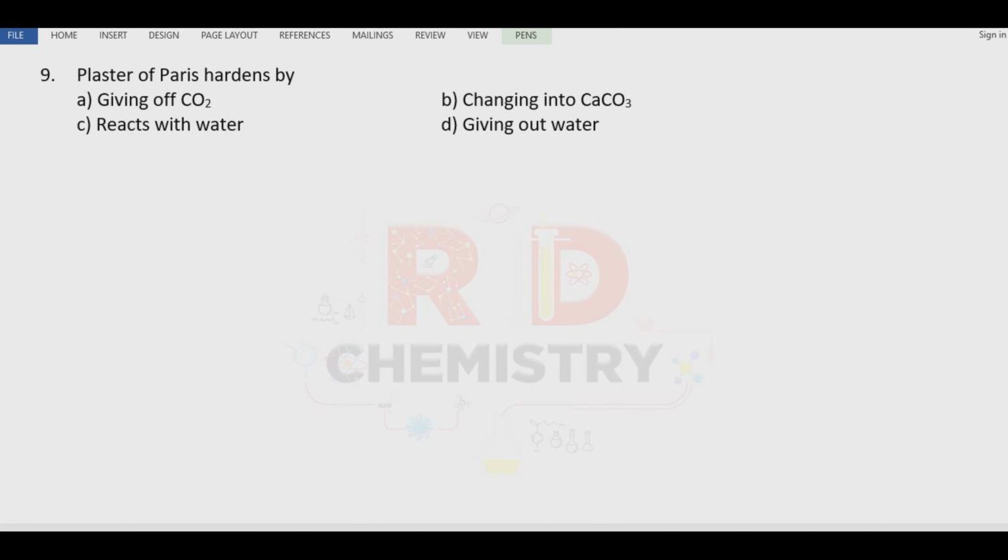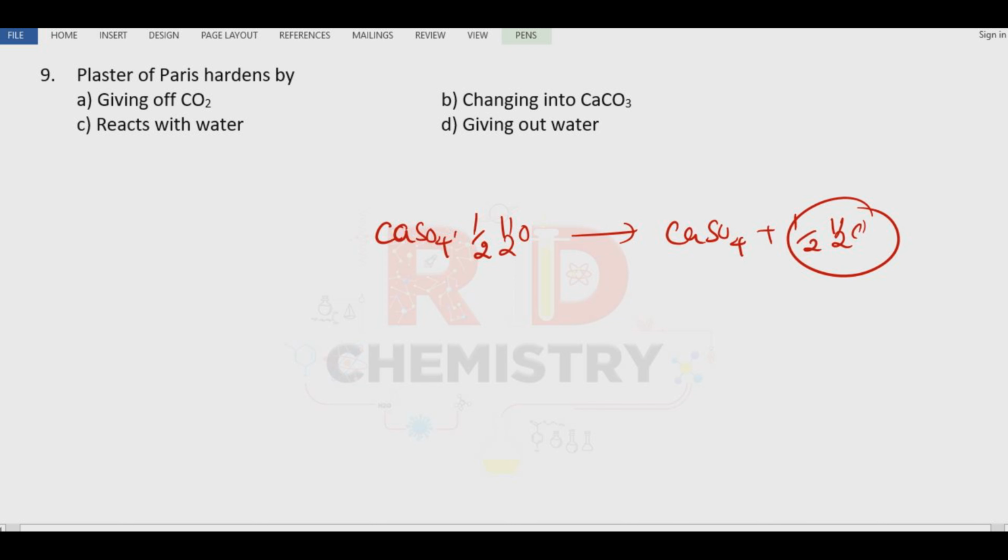Question number 9. Plaster of Paris is hardened by... Plaster of Paris is CaSO4 with half a water molecule. This can lose water easily to give calcium sulfate and half a mole of water. So when water is lost it becomes hardened. Therefore the answer is option number D, giving out the water.